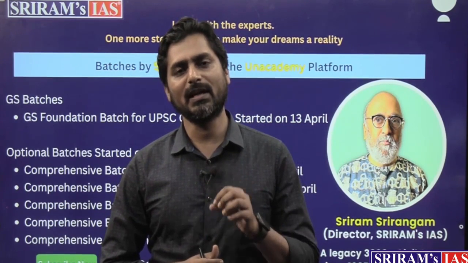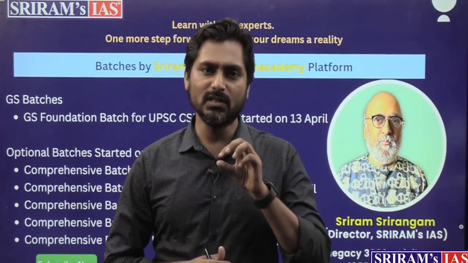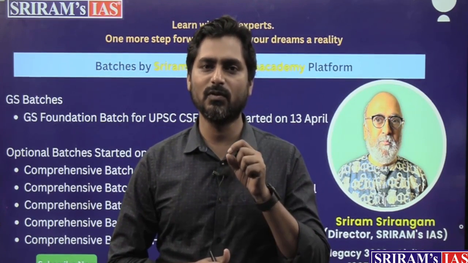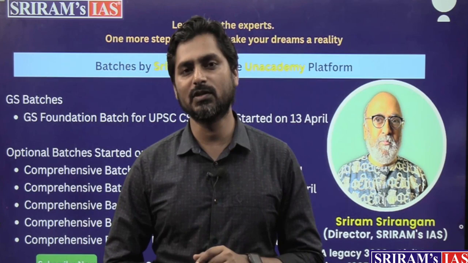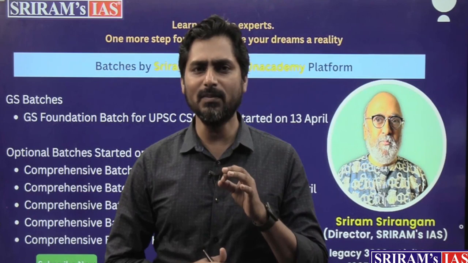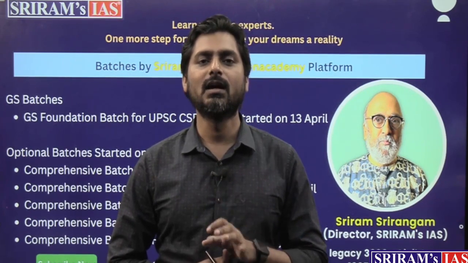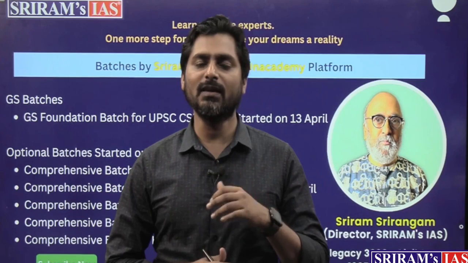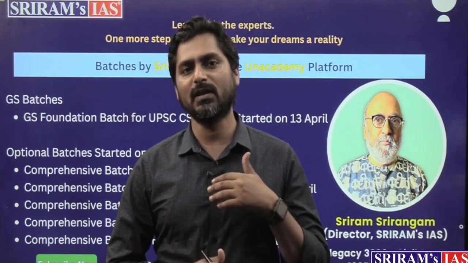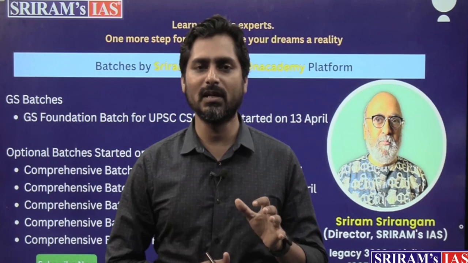With respect to the application of biotechnology in agriculture, production of GM crops is one of the most important application areas. In India at present we have only one legal GM crop which is grown. What is that legal GM crop? That is BT cotton. Only BT cotton is legal in India. No other GM crop is legal in India, not even GM mustard. If GM mustard gets the approval of GEAC and the government gives the final approval, then it could become legal in India, but it is not legal even till now.